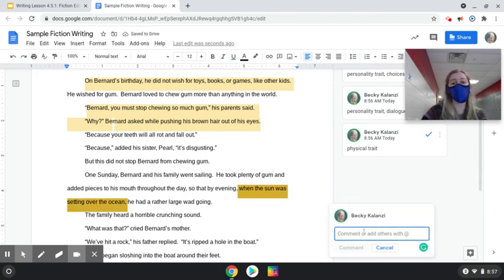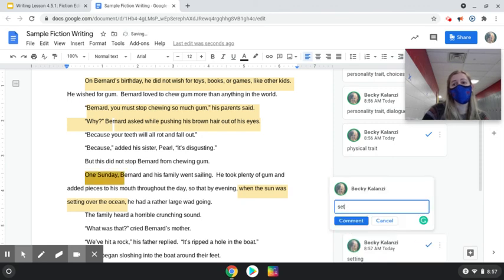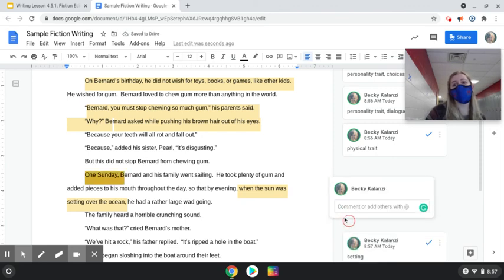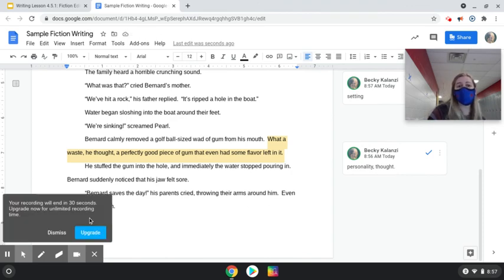But this does tell me my setting. And it also says one Sunday. So one Sunday is also the setting. We know that it's the weekend. So I'm just going to put in there that there's a couple comments for, hey, this is when this is happening and where it's happening. There might be some spots that I might need to add back in.